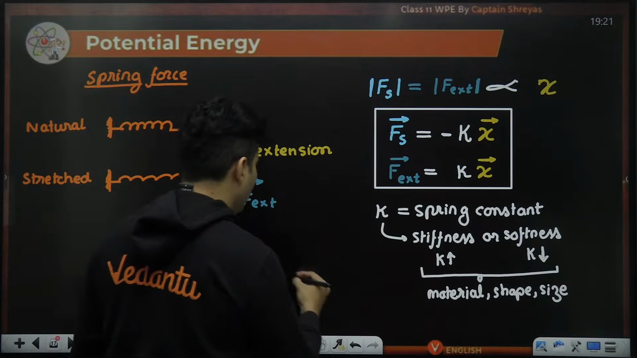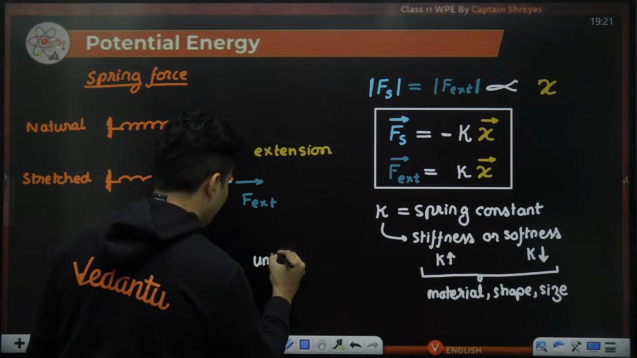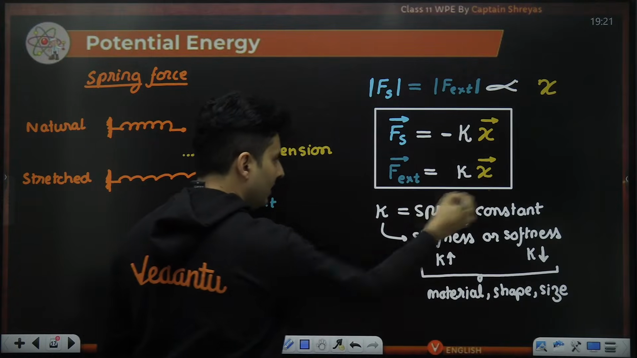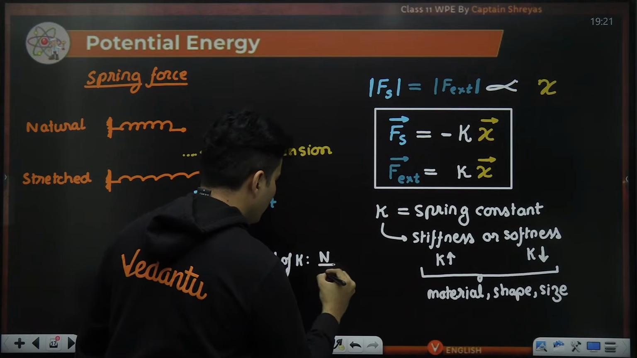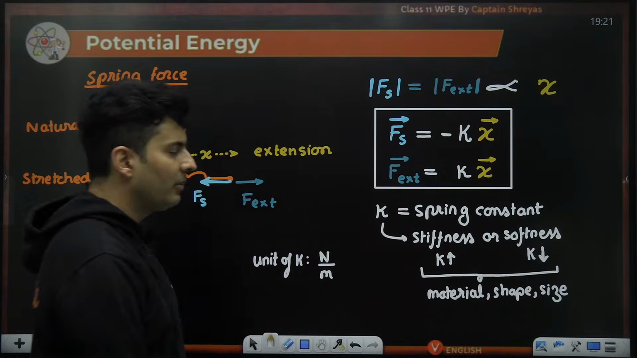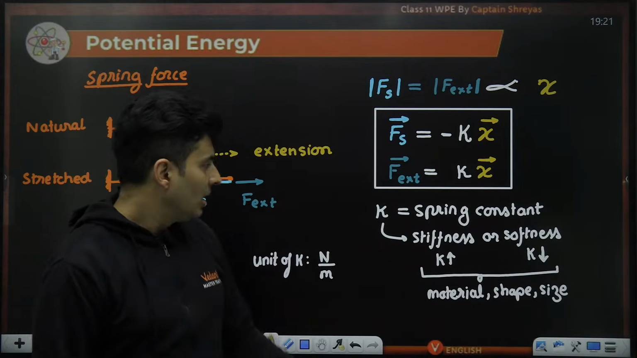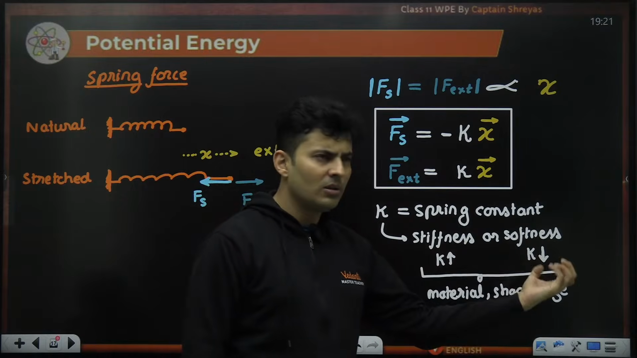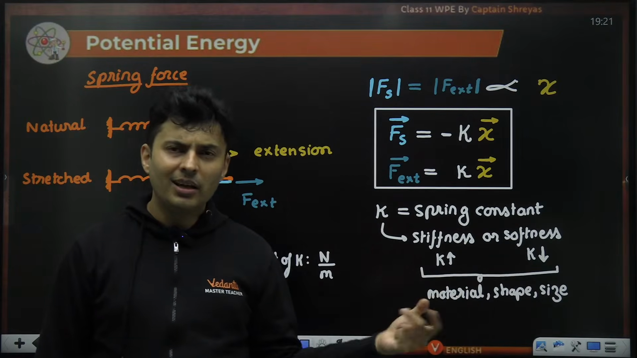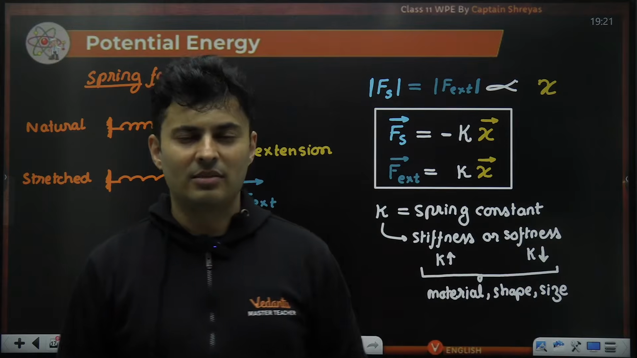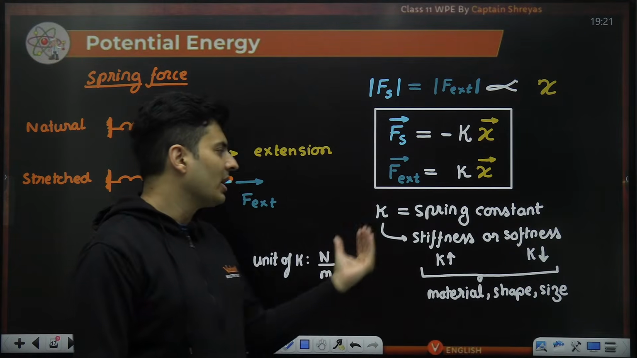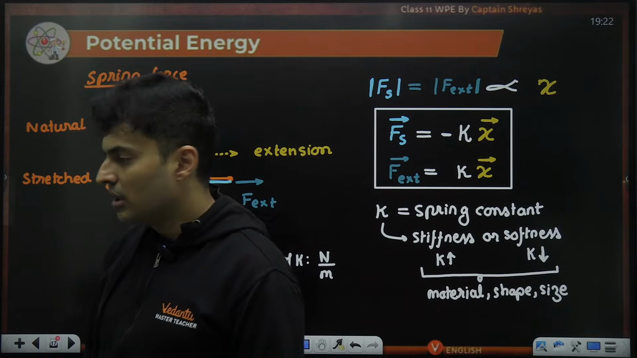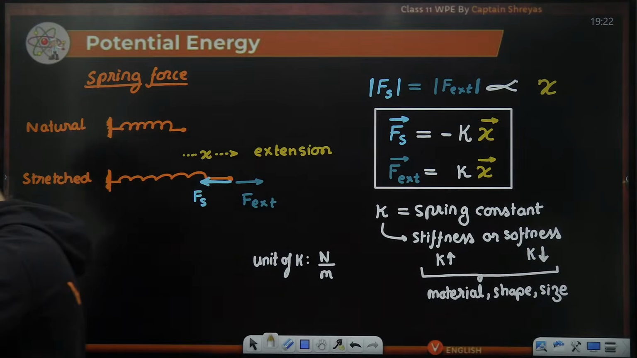Lastly, what is the unit of K? The unit of K, as you can see, this is Newton, this is meter. So obviously it will be newtons per meter. 20 Newton per meter, 50 Newton per meter. If it is some 2000 Newton per meter, it is a stiff spring, a very high value. 2-3 Newton per meter will be a comparatively softer spring. Okay, so Newton per meter is the unit of the stiffness constant or the softness of that particular spring.